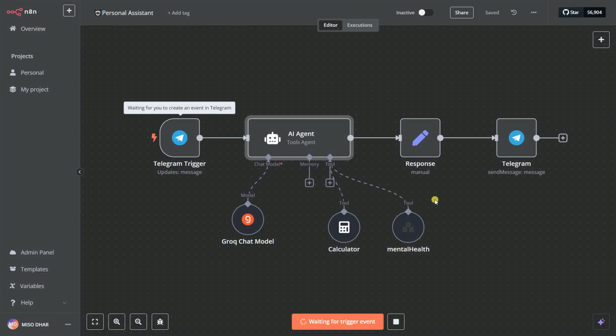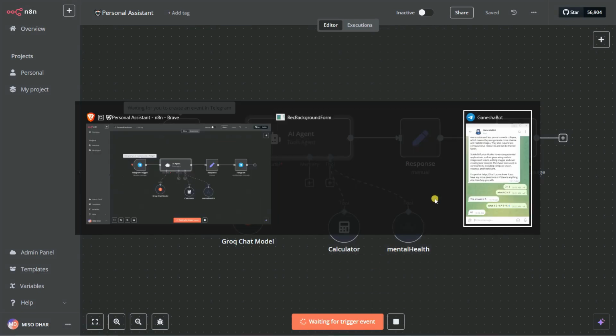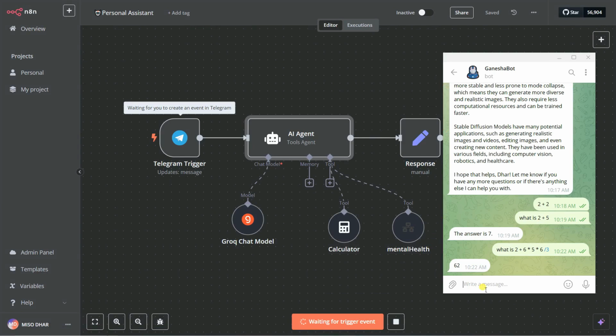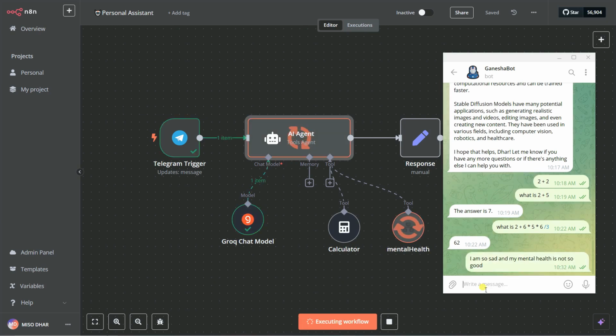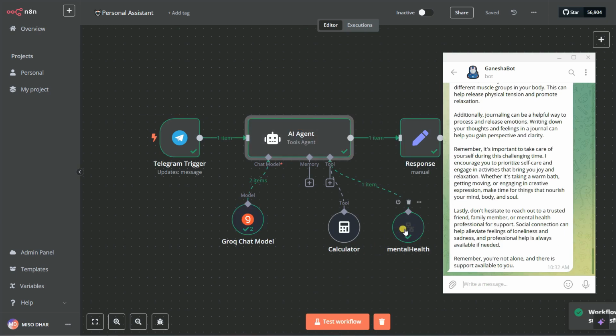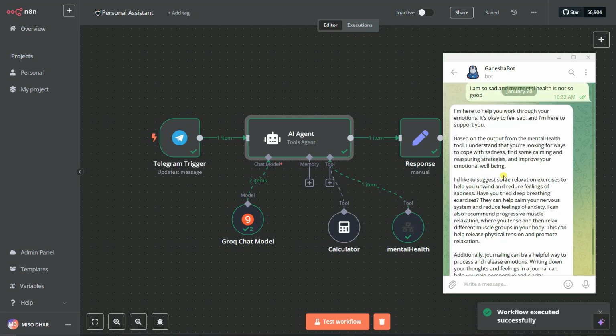Then I'm going to go here and say, I am so sad, and my mental health is not so good. Let's see, and you can see it calling the mental health agent. Okay, you can see here it gives the response: I am here to help you work through your emotions. It's okay to feel sad, and I am here to support you.